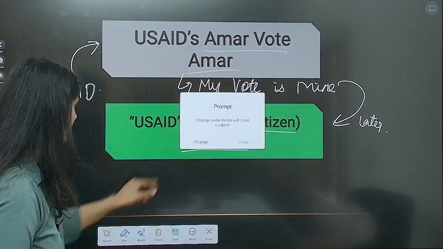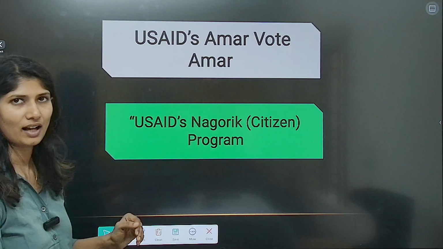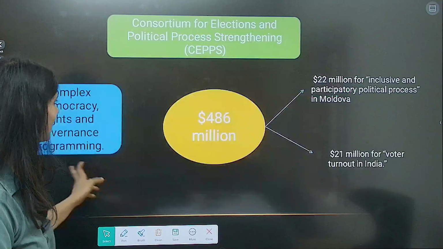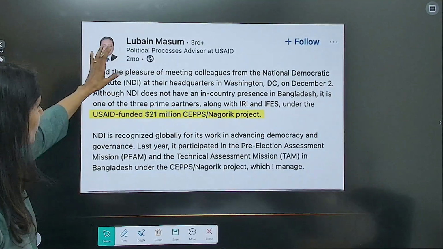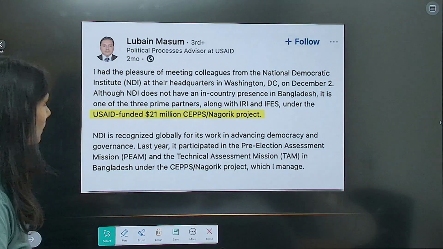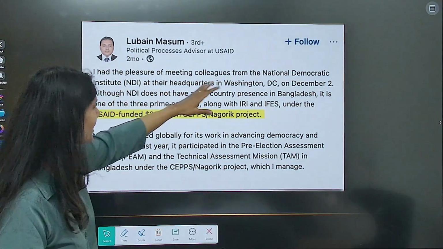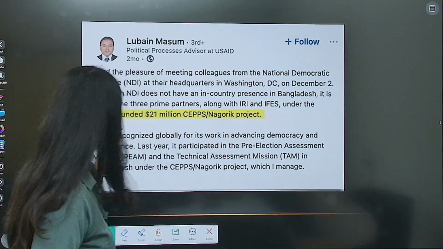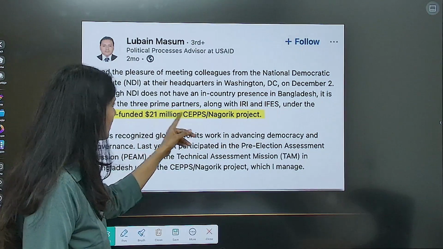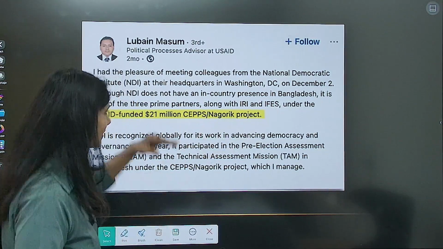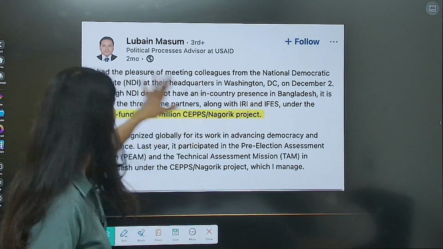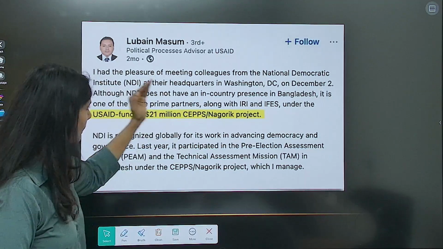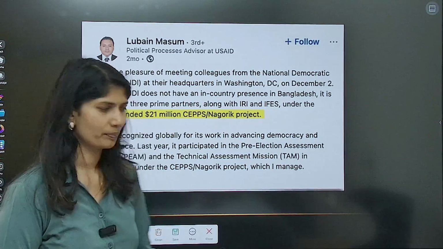Understanding? Now you know what USAID's Nagorik or Citizen Program is, where they are spending the money in Bangladesh. Now, look at the past thing I mentioned: a political processes advisor at USAID said that although India does not have an in-country presence in Bangladesh, it is one of the three prime partners along with IRI and IFES under the USAID funded 21 million CEPS or Nagarik project. What IRI, IFES and India are, we'll see later. But you understand that USAID funded 21 million in the Nagarik project.